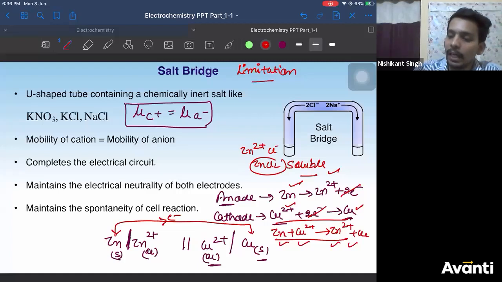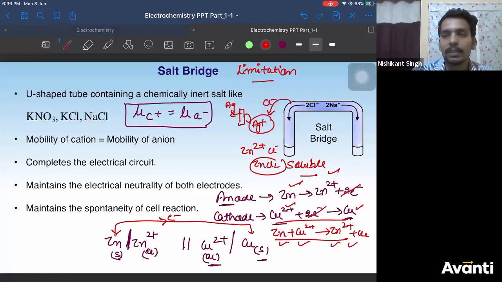Let us say if I take silver electrode instead of zinc, let me take silver electrode in the presence of Ag plus. Then if Cl minus comes outside to neutralize extra silver plus, then you will get AgCl. But we know AgCl is not soluble. It will precipitate.